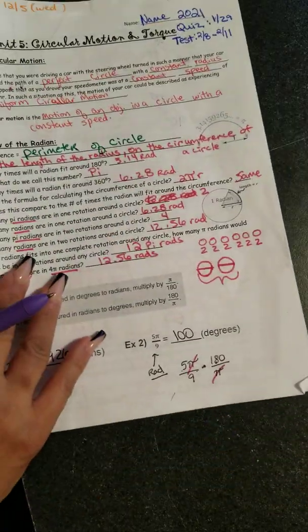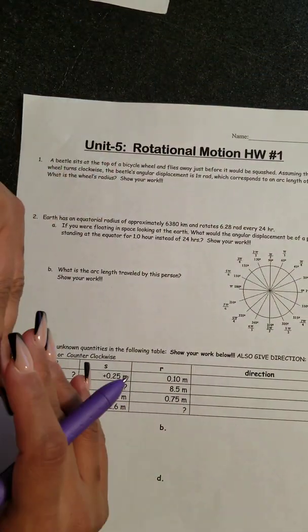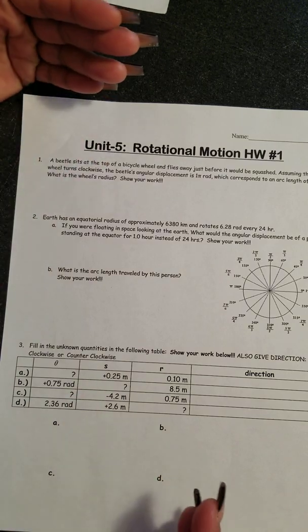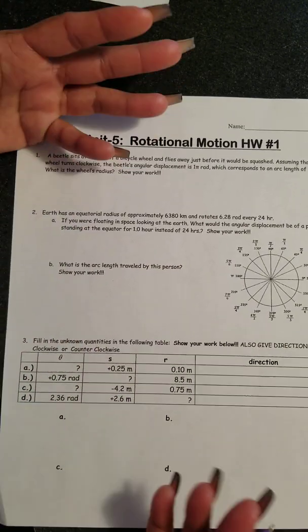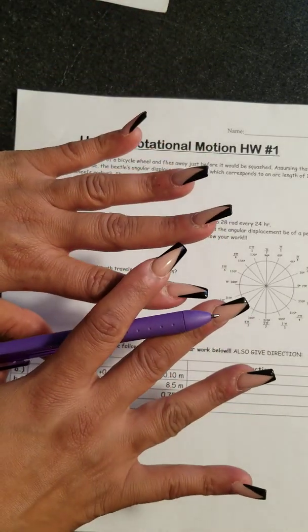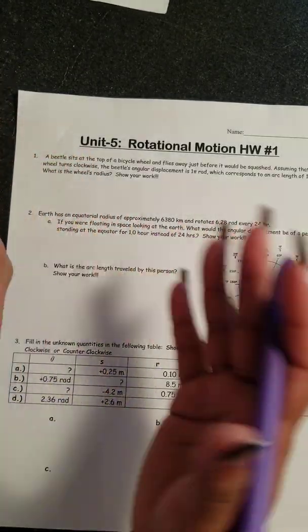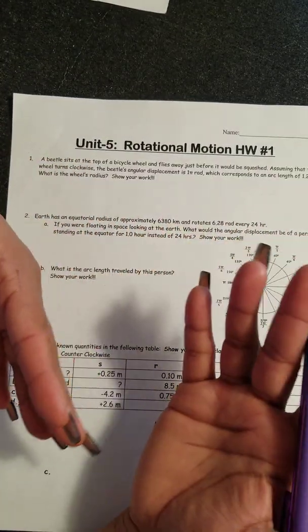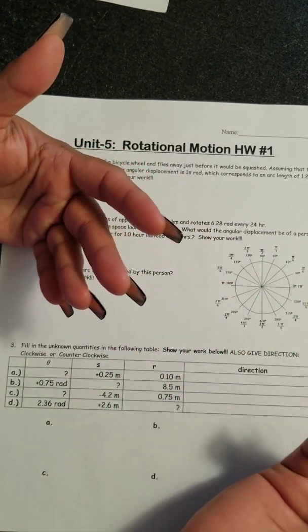Okay, the next thing that I want to look at is our homework number 1. We did not have enough time to go through this. And like I said, I am going to use up the whole class time, okay, so I can lecture and go over what I need to go over and talk about, because I'm trying to squeeze in 2 days into 1 class period. And then again, I see you, or we're going to be doing something on Friday. Don't forget the other day of the week, it's just open time for you to complete your physics stuff.